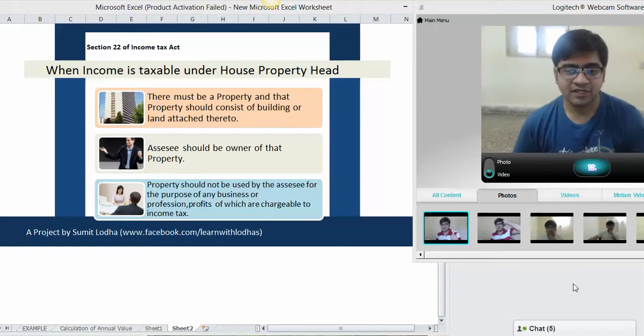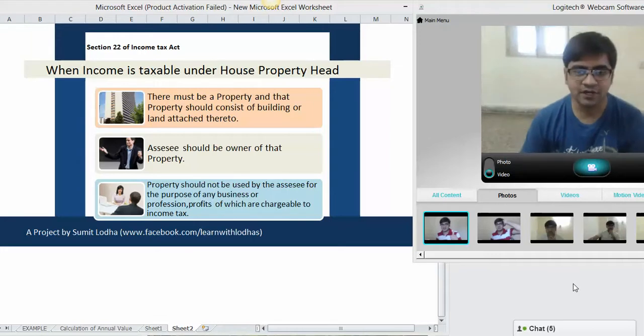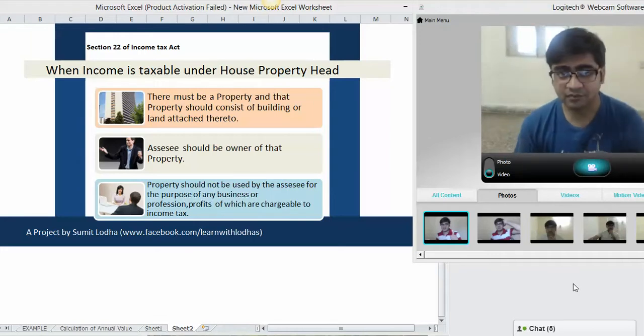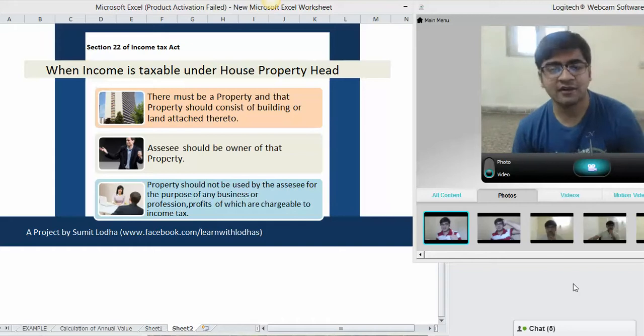The first condition is that there must be a property, and that property should consist of a building or land attached thereto. This is very obvious, since it is house property. There should be a property, and that property must have a building.